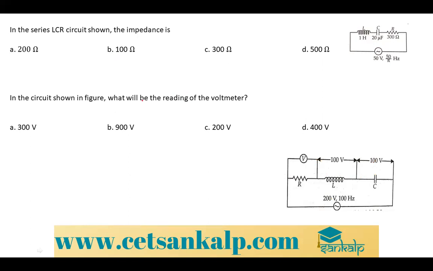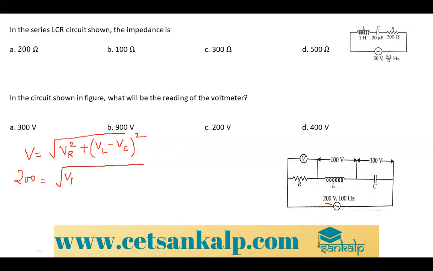Okay, to find that we know that V is equal to root of VR square plus VL minus VC the whole square, right? They have given the values. What is the value of V? It is 200 from the figure. 200 is root of VR square plus VL is 100 minus 100 again.